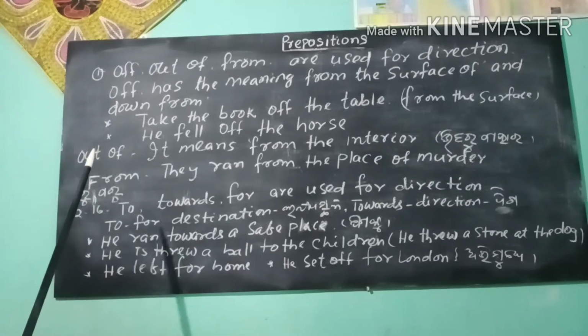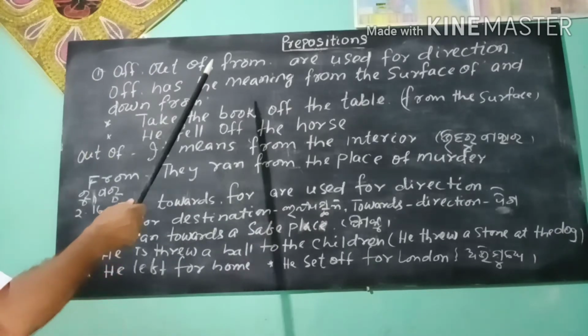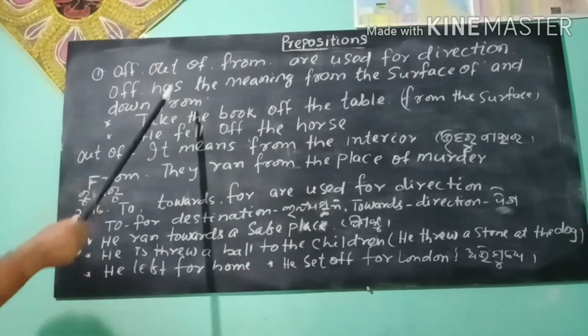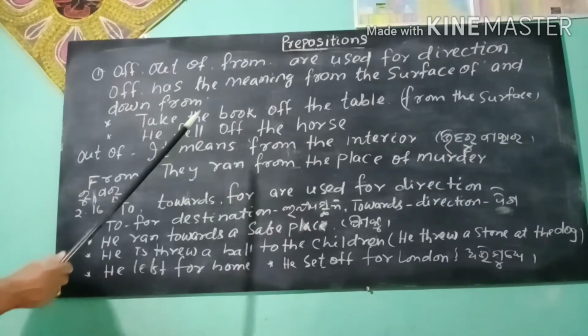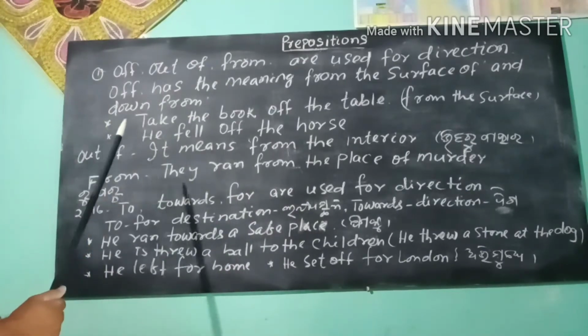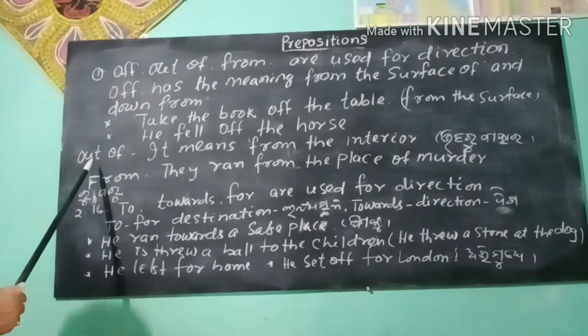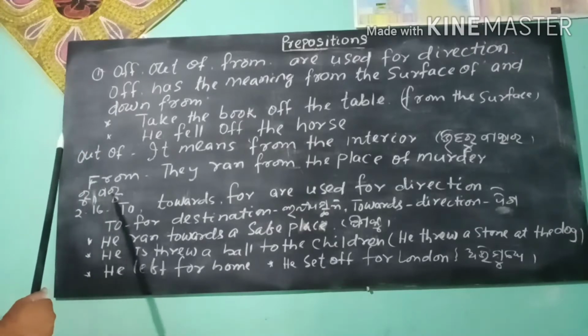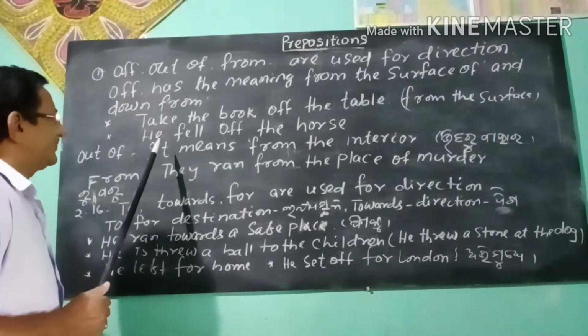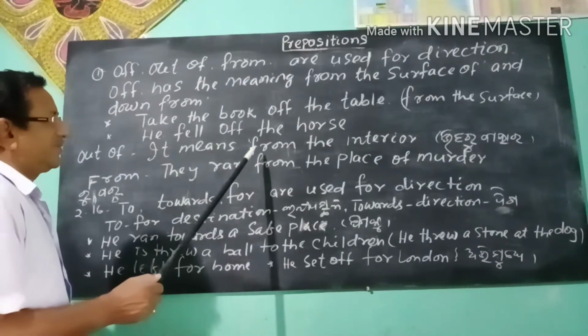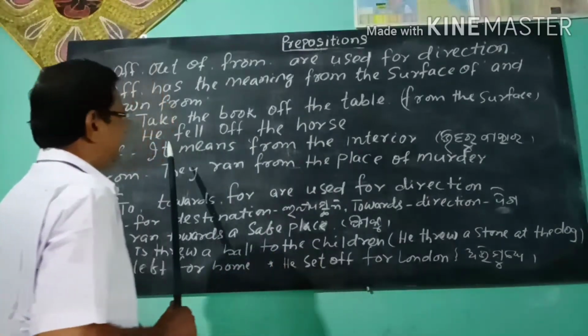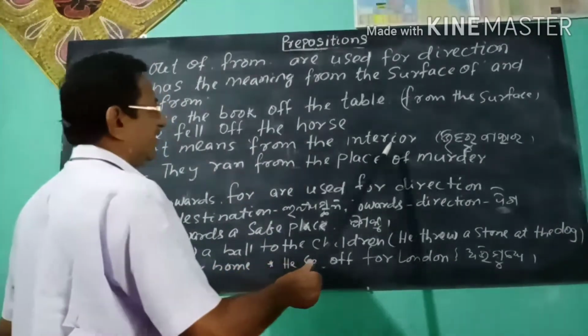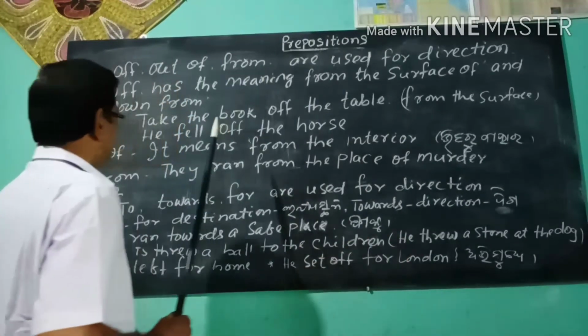So now you see how off is used for different purposes. Then you see out of. Out of means from the interior.